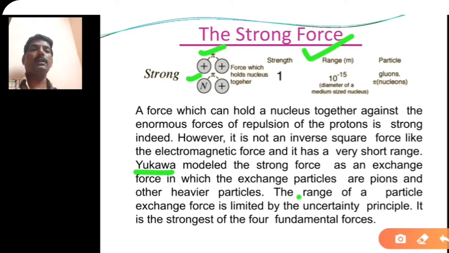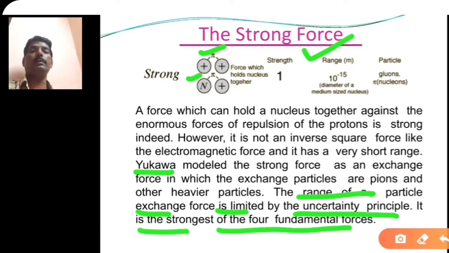The range of the exchange force is limited by the uncertainty principle. It is the strongest of the four fundamental forces. So this force is a very strong force.